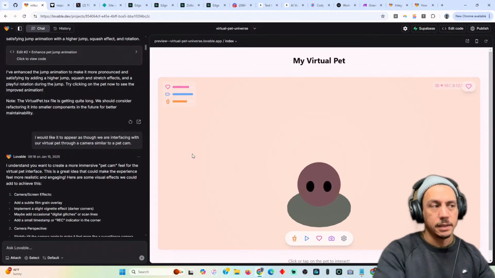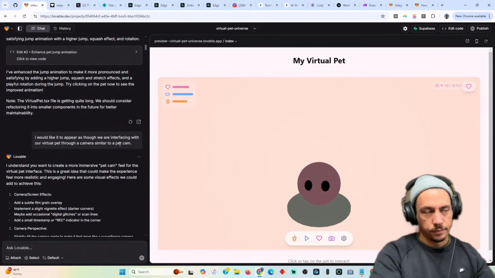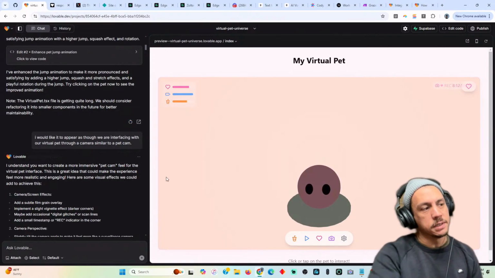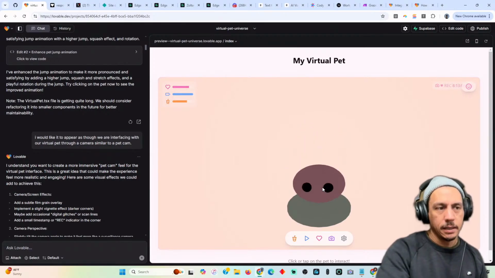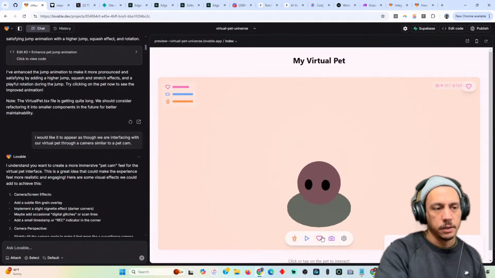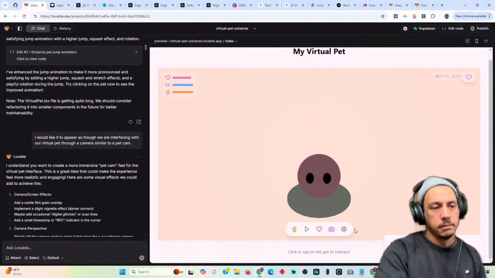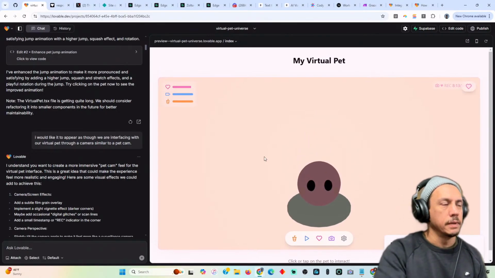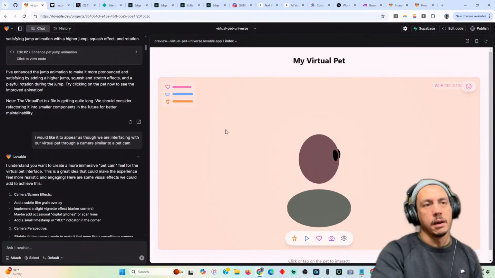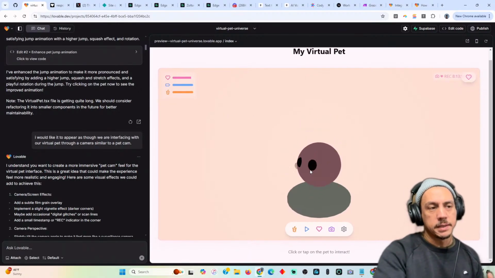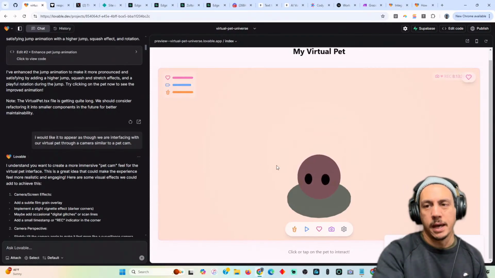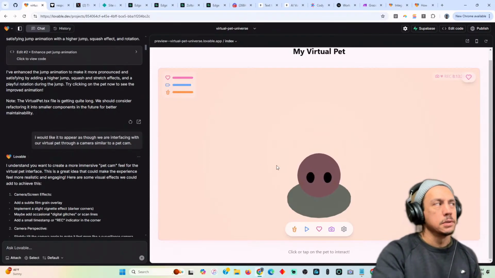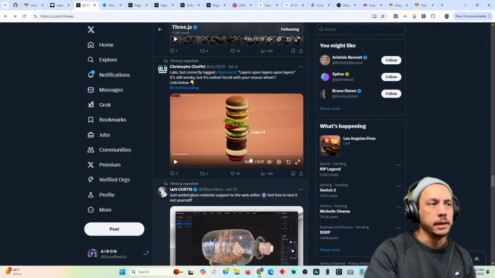It didn't initially look like this. It was kind of dark, and I don't really want to restore every version just to show you, but it didn't initially come out like this. But the little guy here jumps up and down and you can feed it. And then you've got little notifications and you can theoretically take a picture, that kind of stuff. But again, I'm like, all right, the interface is cool. I've got some 3D happening. It's animating. But how do I get it from looking like a bowling ball to something a little more cool?